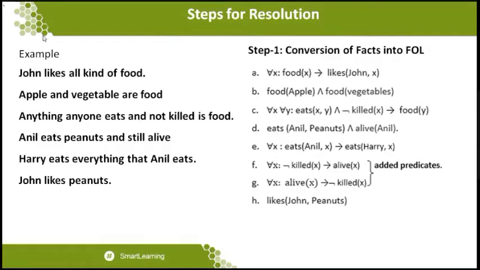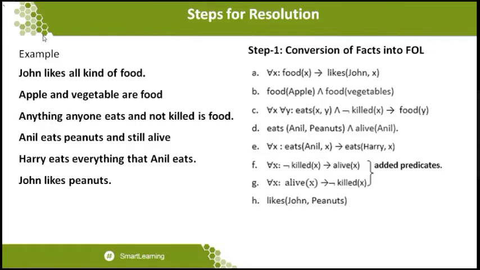Harry eats everything that Anil eats. So in this statement, whatever foods are taken by Harry are also taken by Anil. That statement can be written as for all x, eats of Anil comma x implies eats of Harry comma x. So what food is taken by Anil is also taken by Harry. This is the first order logic statement for the fact Harry eats everything that Anil eats. You can see that some additional predicates are being added.